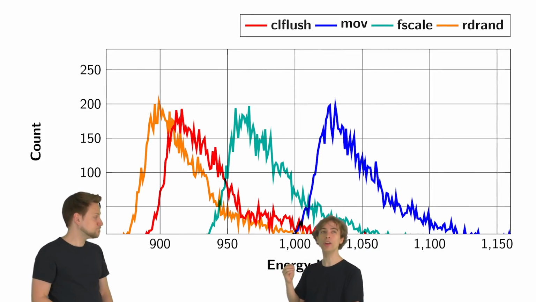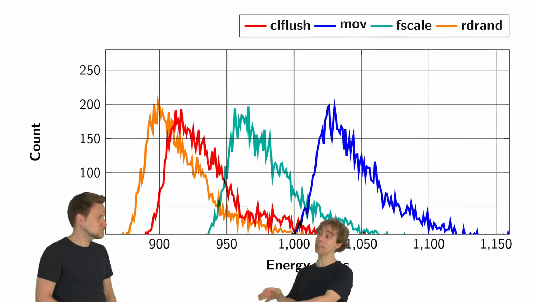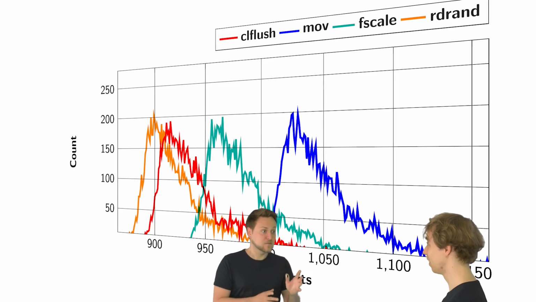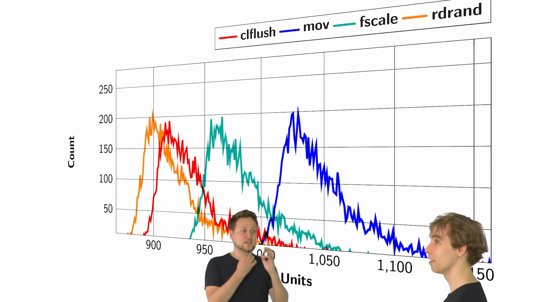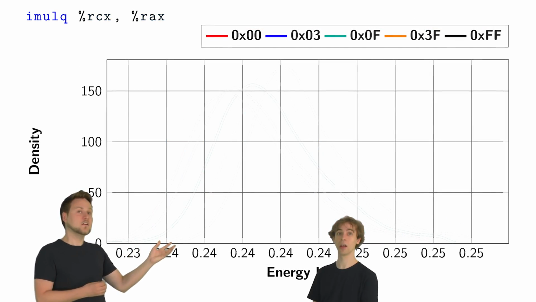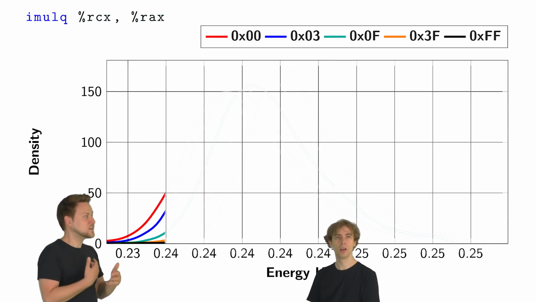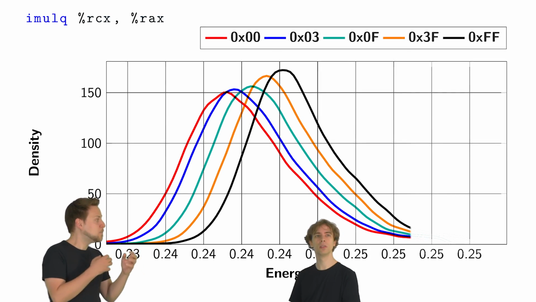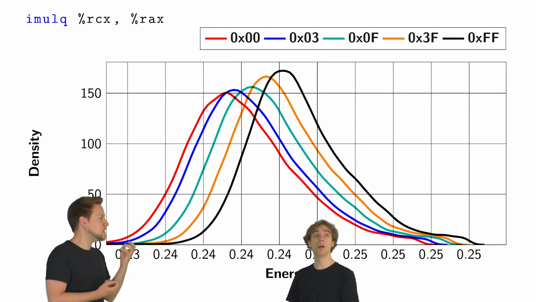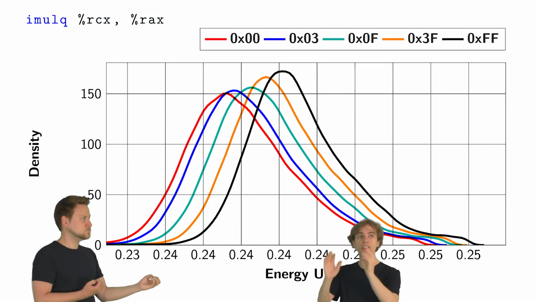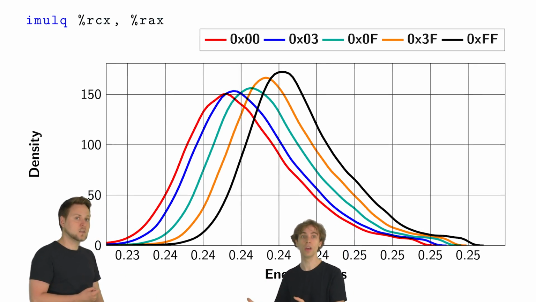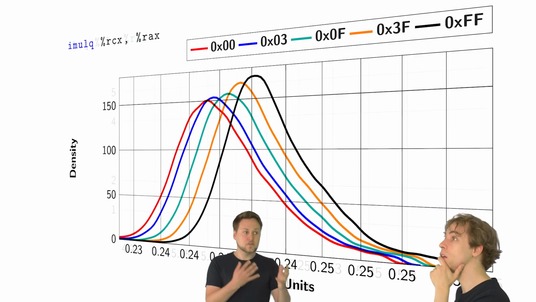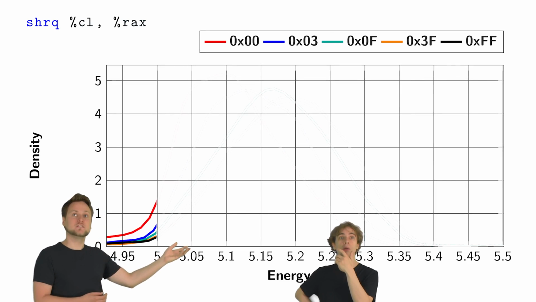Wait, what? Wait, you can distinguish what instructions were executed inside SGX? Yes. Based on the power consumption? Yeah, but there's even more. I also have done this with different data. So if you look at this plot, where we use the IMUL instruction, so the signed multiplication instruction, we can also see different energy consumption based on one of the data operands used in the multiplication. Whoa, different energy consumption for different data values? That's a problem, right? And it also works for the shift instructions, as I show here in this histogram.